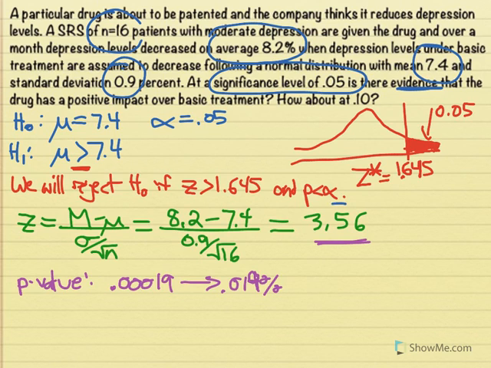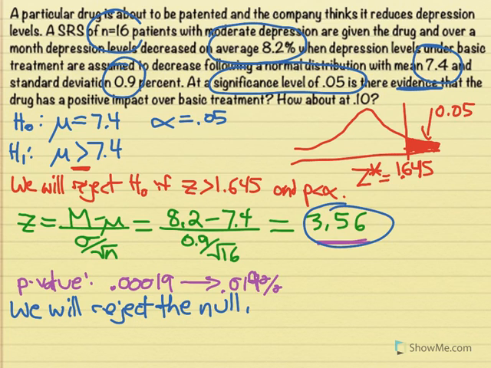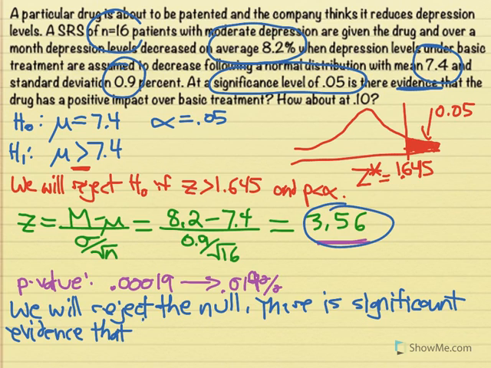We could see as soon as we found our Z value, 3.56, that it's much greater than 1.645, which we said we would then reject. So we can say we will reject the null. When we reject, we can say there is significant, or statistically significant, evidence that the drug is better than basic treatment.